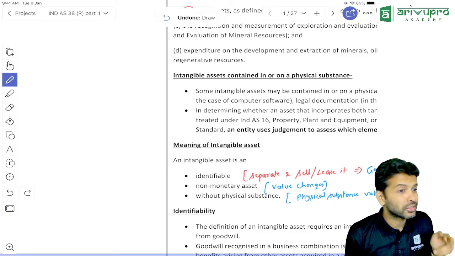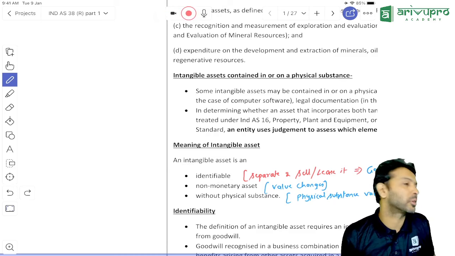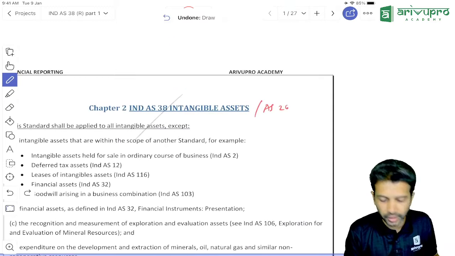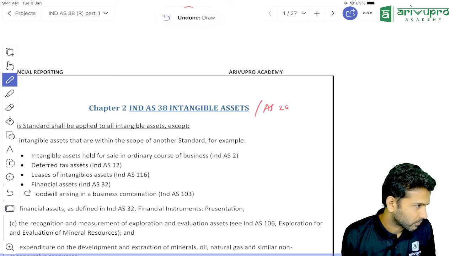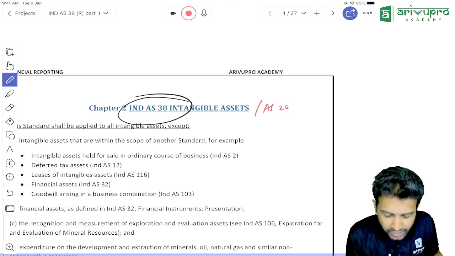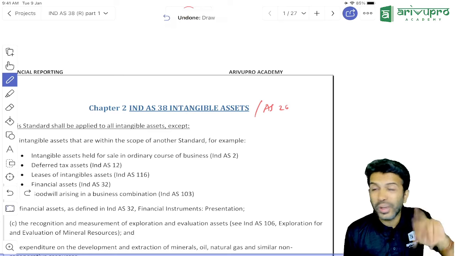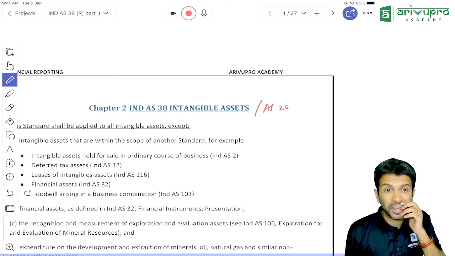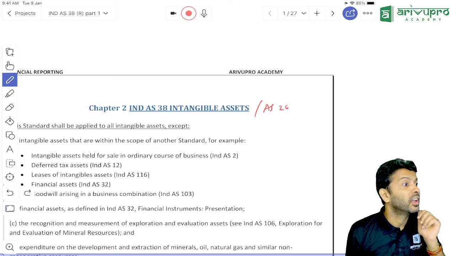Identifiable. If you have any goodwill, that goodwill is not accounted as per IND AS 38. Goodwill is an intangible asset only, but the accounting for goodwill is not as per IND AS 38. When will goodwill come? You have studied AS 14. Clue: what is AS 14?